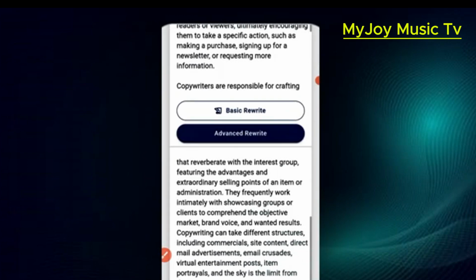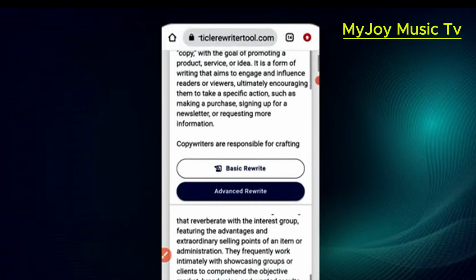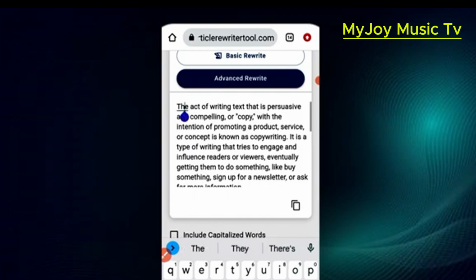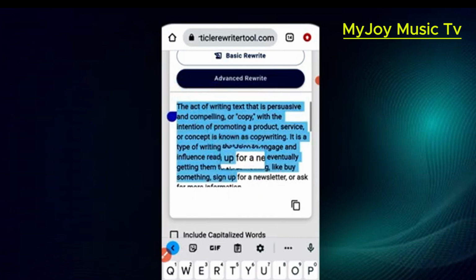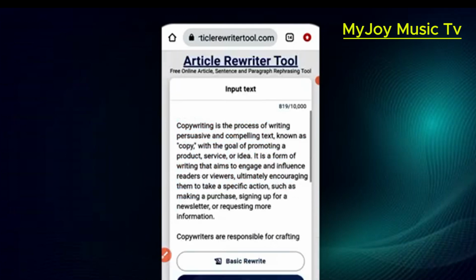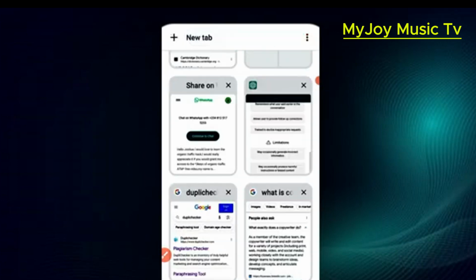So we have the rewriter here. So what you are going to do is to copy what you have rewritten. You copy what you have rewritten. So I copy. After I have copied, I'm now going to check whether what I'm going to use is plagiarized. Yes, so I open a new tab.